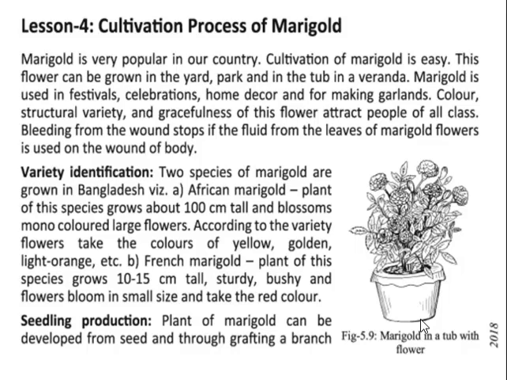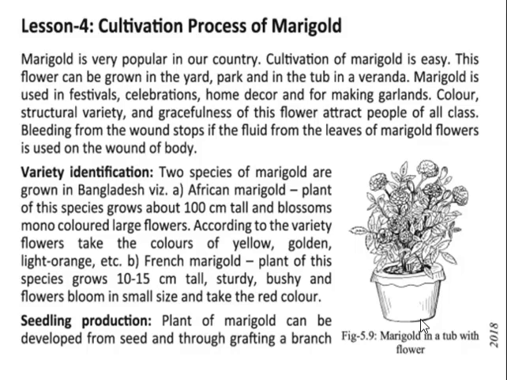light orange. And the French marigold plant grows 10 to 15 centimeter tall, sturdy and bushy, and the flowers bloom in a small size and take the red color. The French marigold is 10 to 15 centimeter tall, bushy, and the flowers are small in size and red in color.